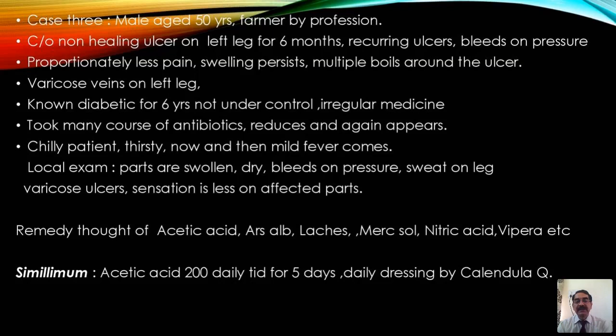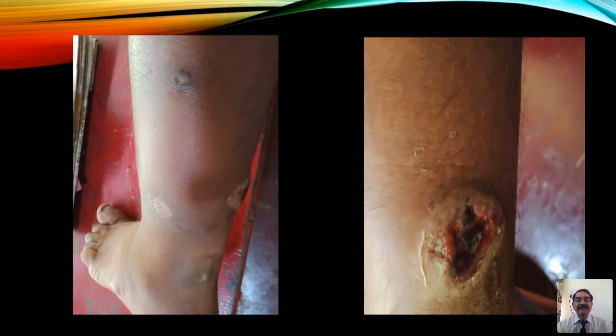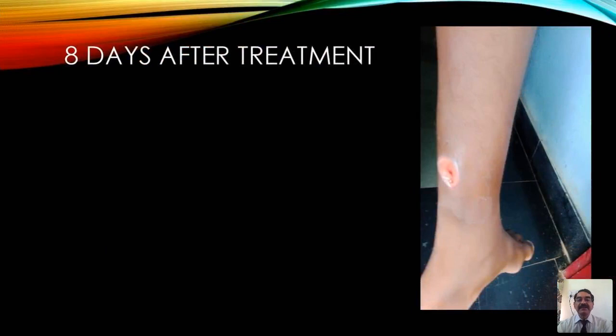Acetic acid 200 was given continuously for 4-5 days, daily 3 doses, with daily dressing done with external calendula. See, this is how the dressing was done, the wound cleaned, and dressing continued daily, 2 times, with acetic acid. See, 8 days after treatment, you can see the edema has come down, the small boils and ulcers have healed completely, where the granulation tissues and healthy tissues are. You can see the big wound, and the varicosity is also coming down slowly. The swollen veins have started reducing.